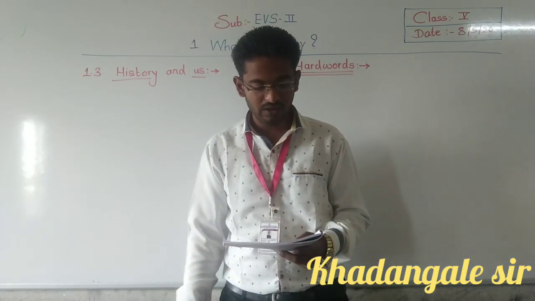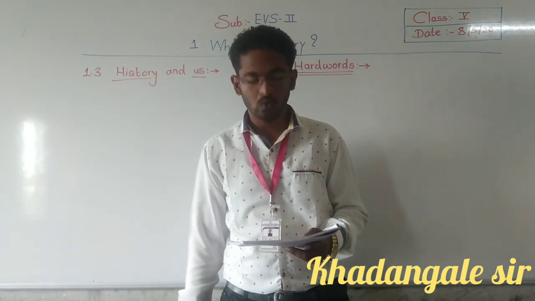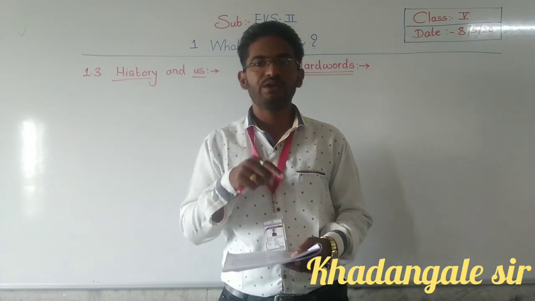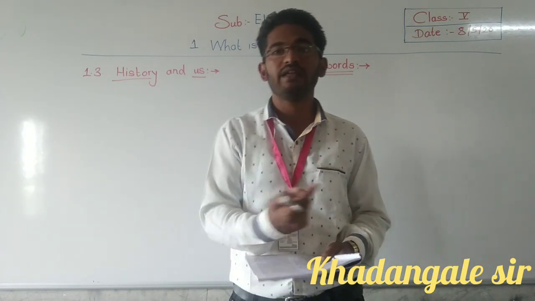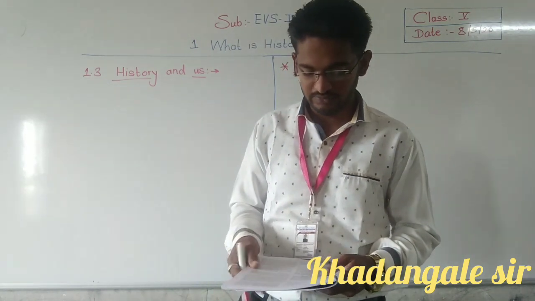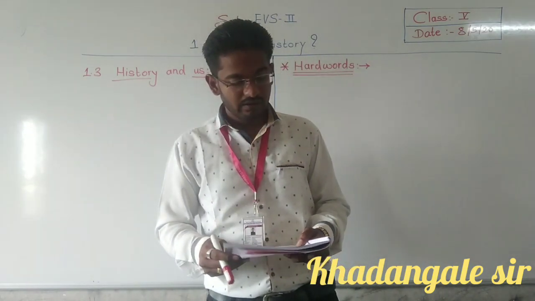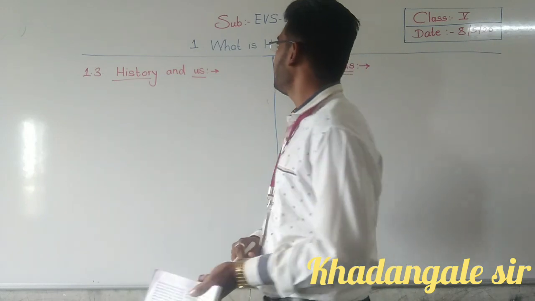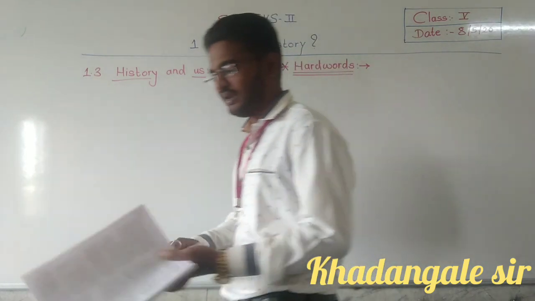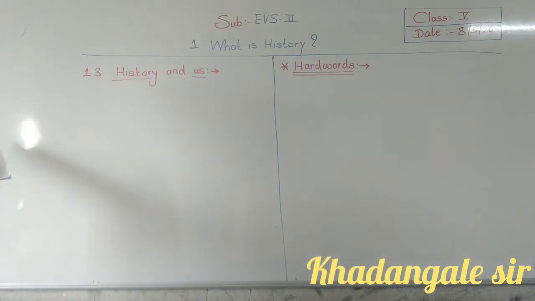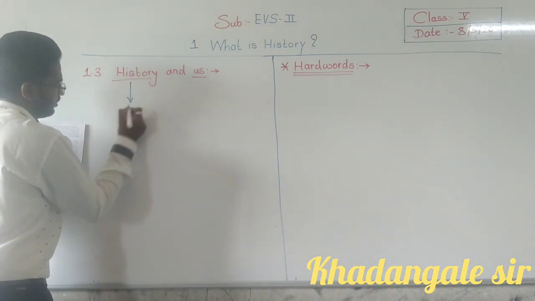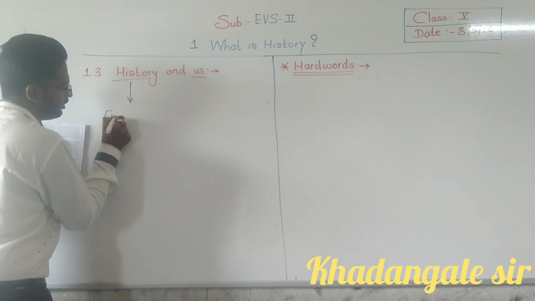In the same way, every science has its own areas of study. So, history studies events of the past. What does history study? Events of the past.